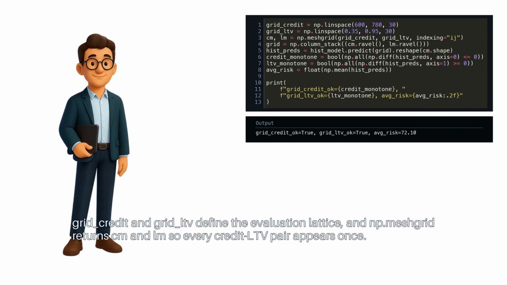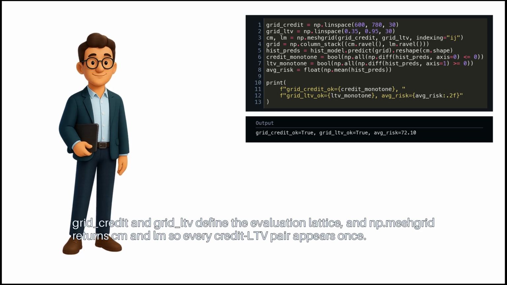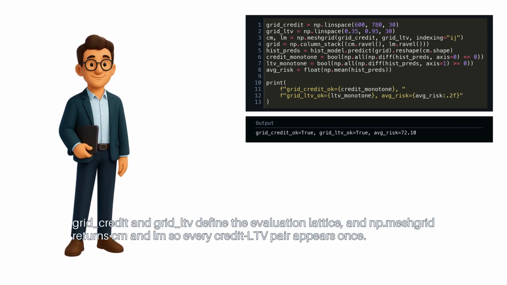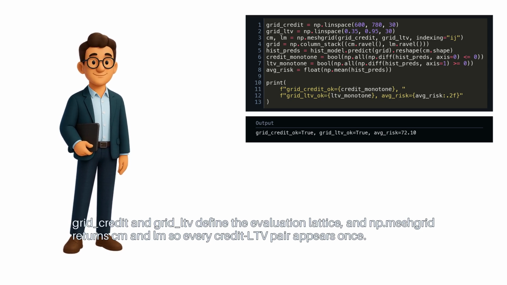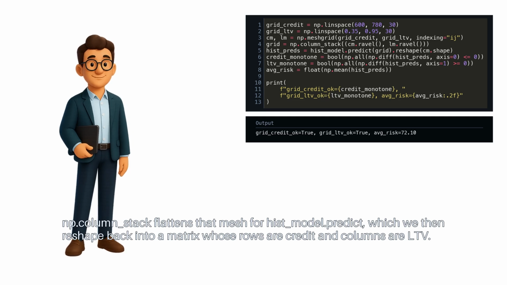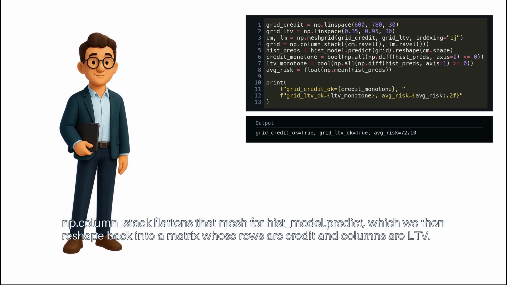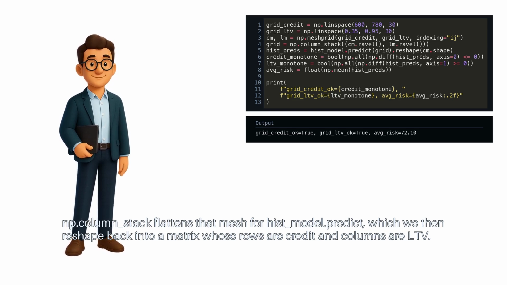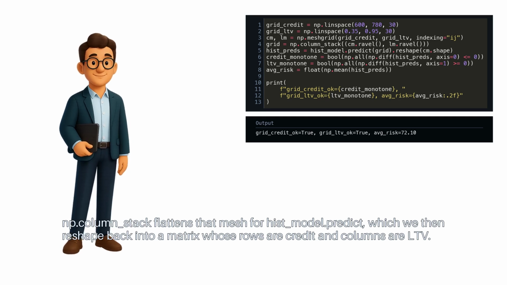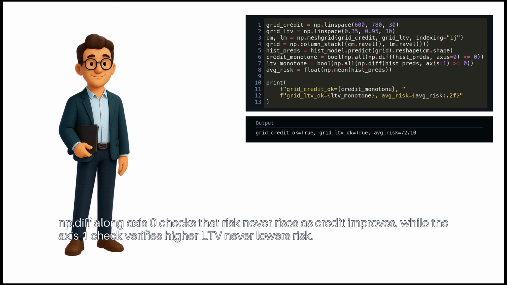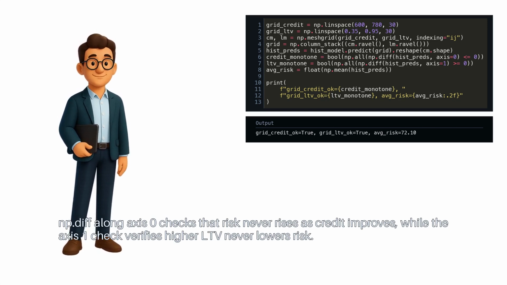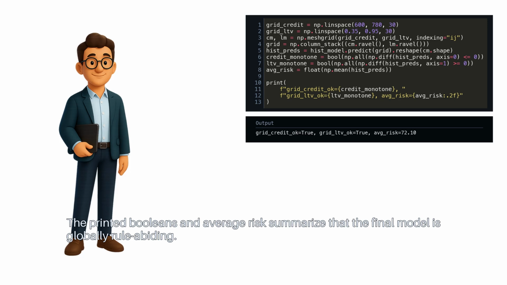Grid credit and grid LTV define the evaluation lattice, and np.meshgrid returns CM and LM, so every credit LTV pair appears once. np.column_stack flattens that mesh for hist model predict, which we then reshape back into a matrix whose rows are credit and columns are LTV. np.diff along axis 0 checks that risk never rises as credit improves, while the axis 1 check verifies higher LTV never lowers risk. The printed booleans and average risk summarize that the final model is globally rule-abiding.